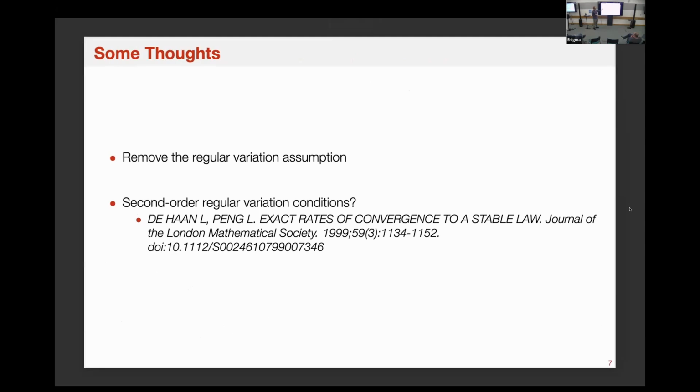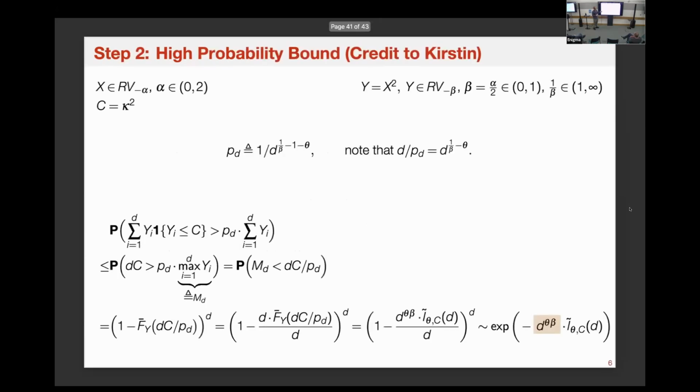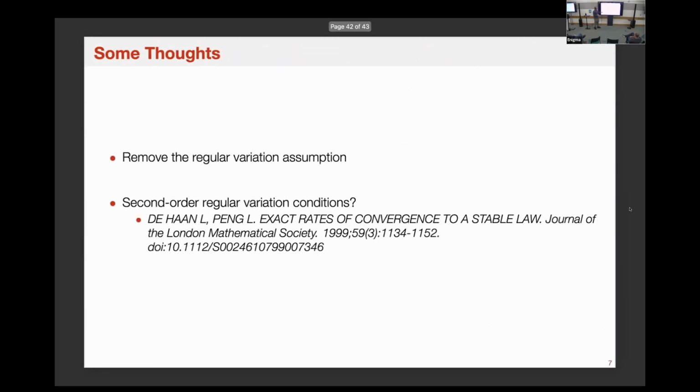As I said, we added some assumptions here just to make the presentation cleaner. We can definitely drop some of the assumptions. For instance, with what Kirsten did here, I believe the regularly varying condition is not necessary at all, so you should be able to safely drop it. Another line of thinking which we didn't get a chance to explore was brought up by Vikram and also Kirsten. That is, if we consider a stronger assumption, the so-called second order regular variation condition, then maybe we can also get a tighter control on the rates involved in the convergence. But that's something we haven't explored yet.